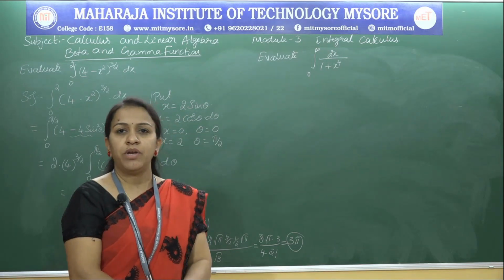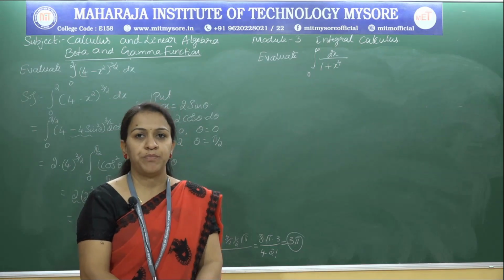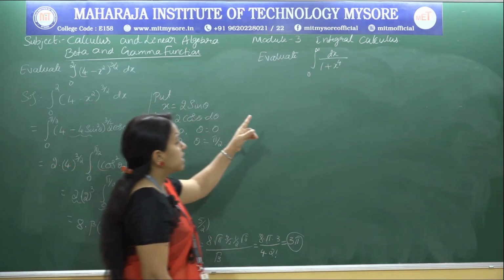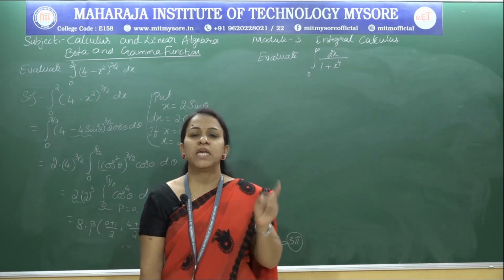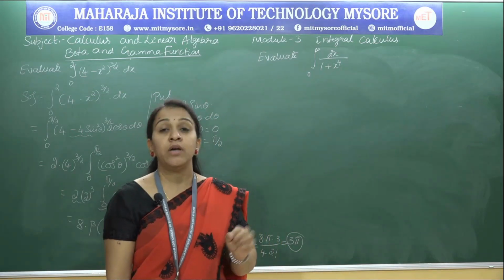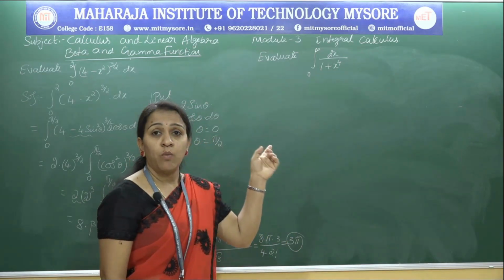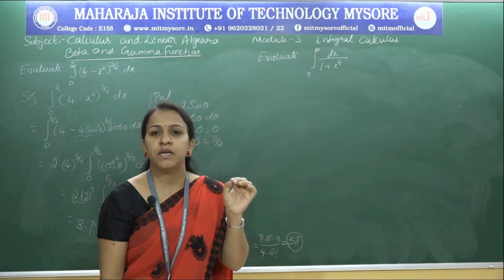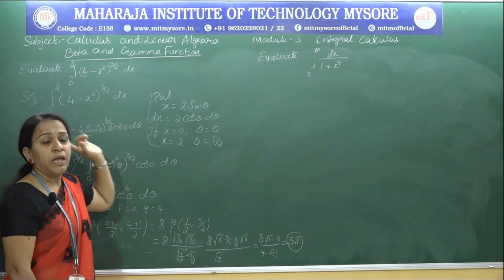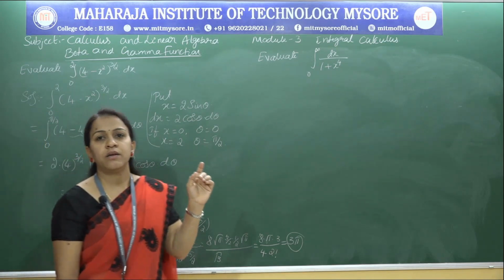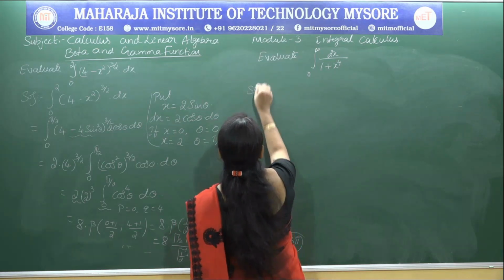Whenever we have it in terms of x, definitely that will reduce to the beta function, which is a trigonometric form. So if you have 1 plus x whole power any number, then you should consider your x in terms of tan, depending on the power, whether it is tan square or whatever. So whenever we have 1 plus x, x should be represented in terms of tan. Whenever we have the 1 minus x form, x should be either sine or cos theta. So in this problem, substitute.